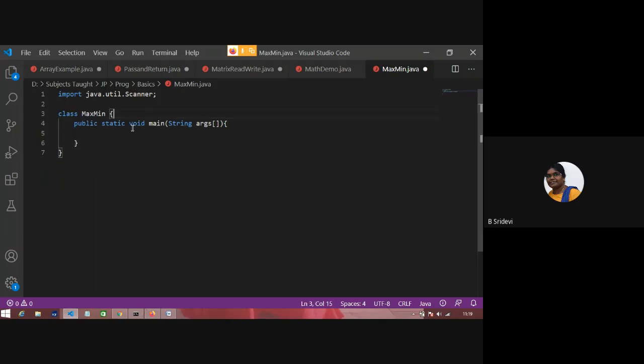First, I want to read a number. Before reading a number, I have to create a scanner object. Scanner KB is equal to new Scanner of System.in. I've created a scanner. To read the size of the array, I'm using it. From next time onwards, whoever I ask, please convey. So I read the size of the array. Now I want to read the array elements. I'll display a prompt, System.out.println, Enter.